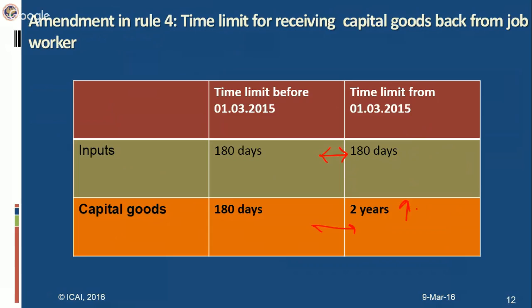So in case the goods are not sent back to the manufacturer or output service provider within the prescribed time limit, then the credit taken has to be reversed. And whenever the inputs or capital goods are retaken by the manufacturer or output service provider, the credit can be taken by them.